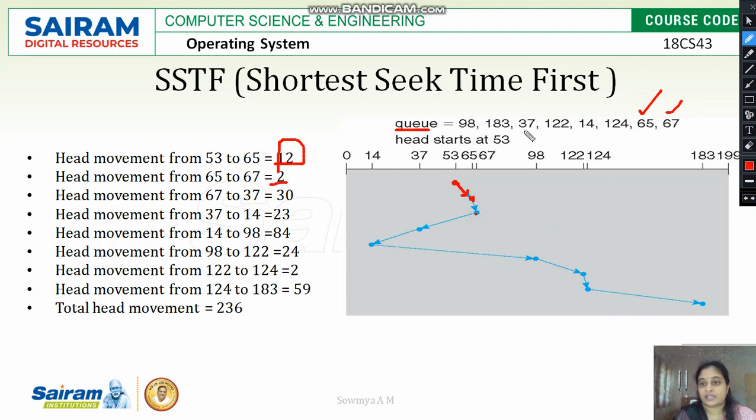From 67, 37 is the nearest value compared to any other. The disk moves towards 37, then to 14, and it keeps finding the nearest place to the present head location. So the seek time will be shortest, and it schedules the disk this way. This is the shortest seek time first algorithm.